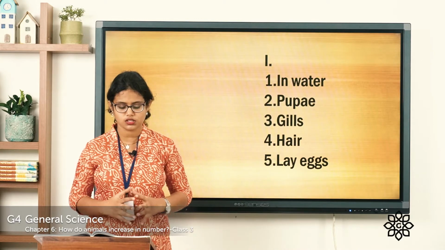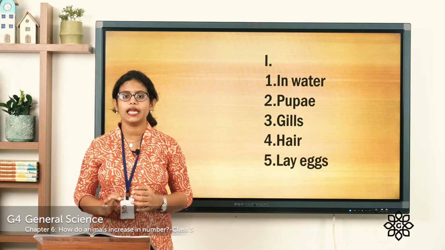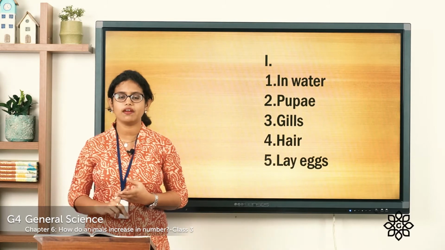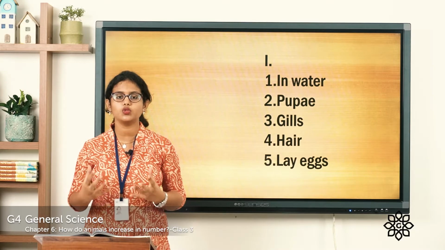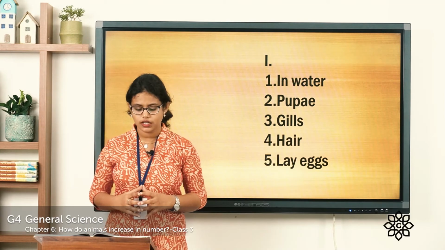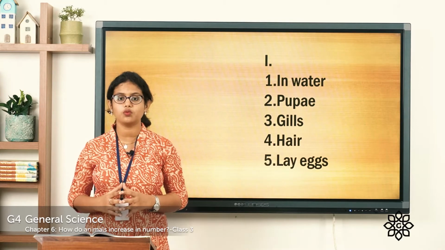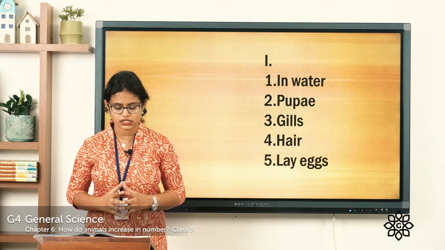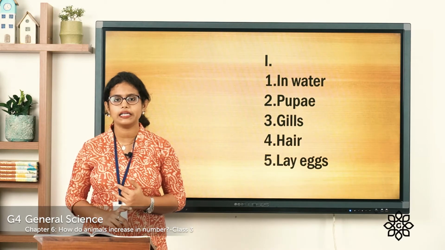So let's see the answers. What is the answer for the first one? Frogs lay eggs. So where do they lay eggs? They lay eggs in water. The second one, caterpillars develop into pupae. Third one, tadpoles breathe through their... How do these tadpoles breathe? They breathe through their gills. Fourth one, the body of mammals is covered with hair. The answer is hair. And the fifth one, insects lay eggs. Insects reproduce their young ones by laying eggs.